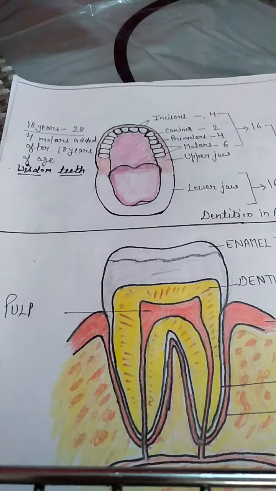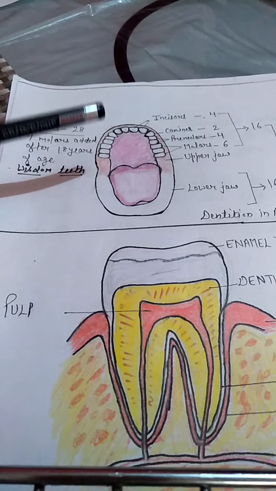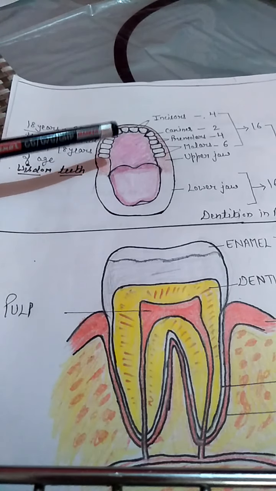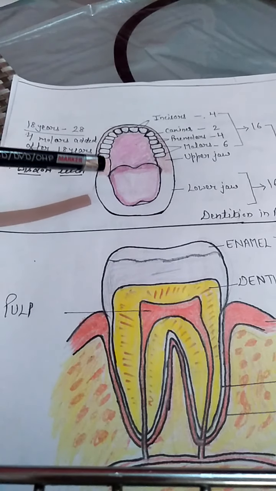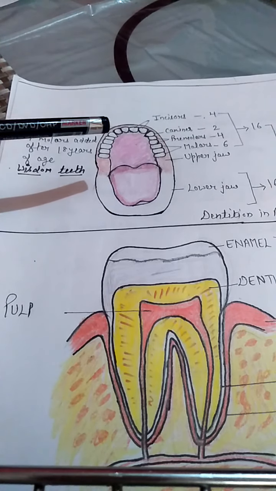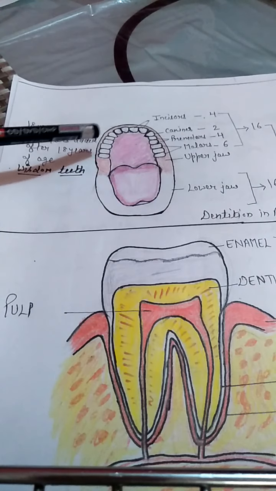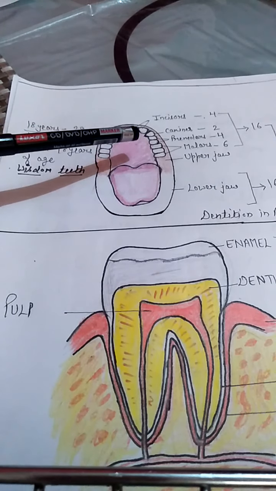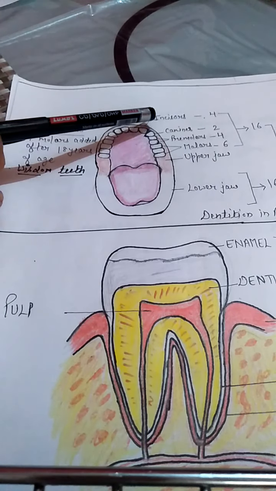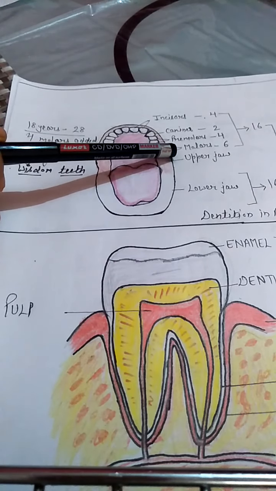So next is the structure of teeth and dentition in the adult. Students, in the buccal cavity, we have two jaws, the upper jaw and the lower jaw. In the upper jaw and lower jaw, teeth are present, and we know that teeth are 32 in number. Here I am considering only the upper jaw. There are four kinds of teeth present in our jawline. One is incisors, second is canine, third is premolars, and fourth is molar.